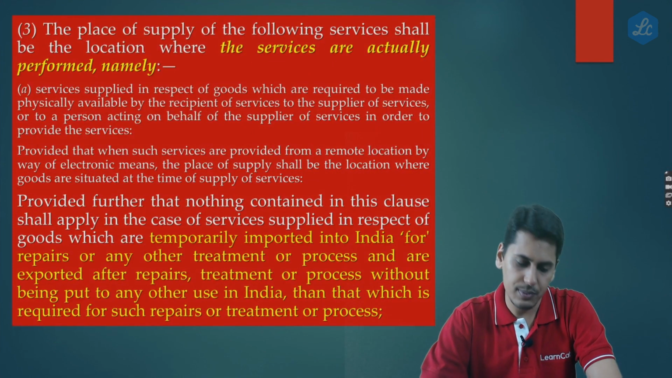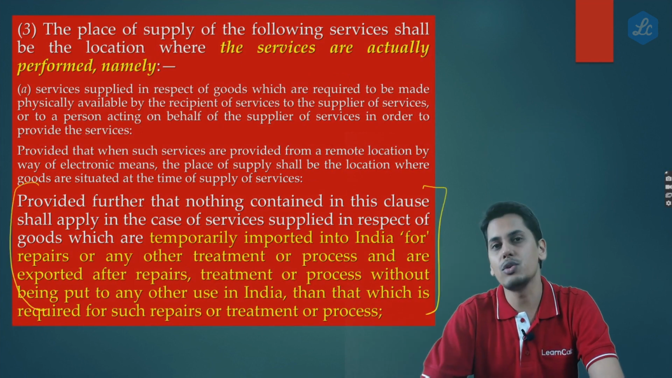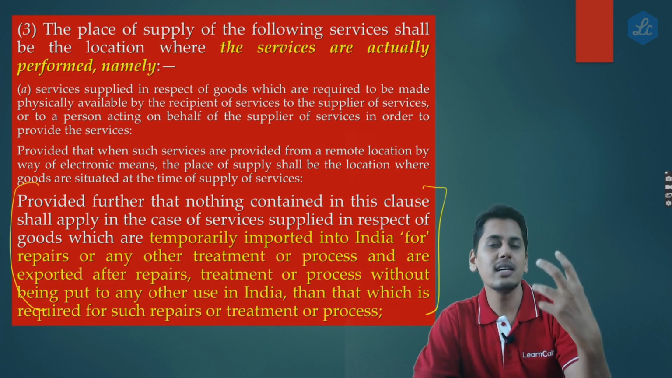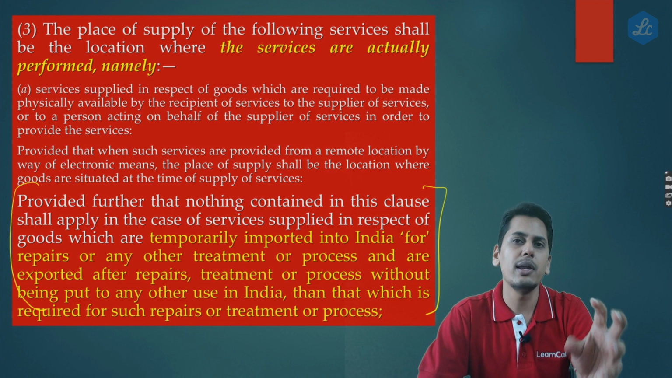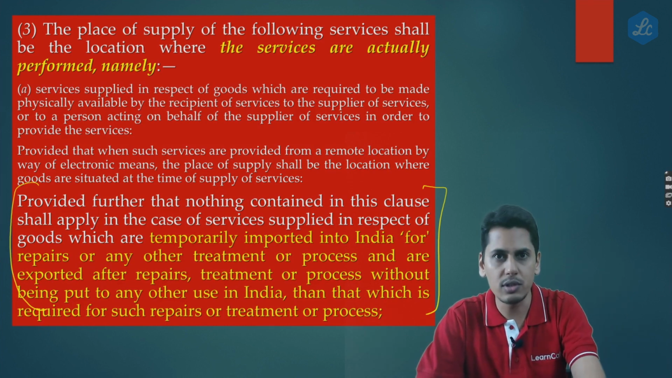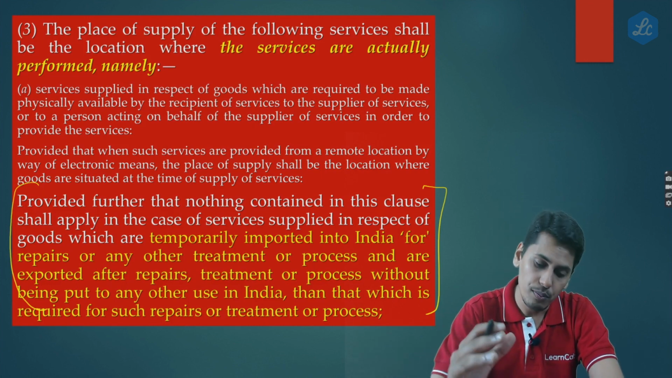So this is 13 subsection 3A, the second proviso. The second proviso tells you, provided further, that means the basic body of 13(3)(a) tells you the place of supply shall be the place of performance. The place of supply for performance on goods, it shall be the place of performance. Proviso is creating an exception. Now, please read the proviso.